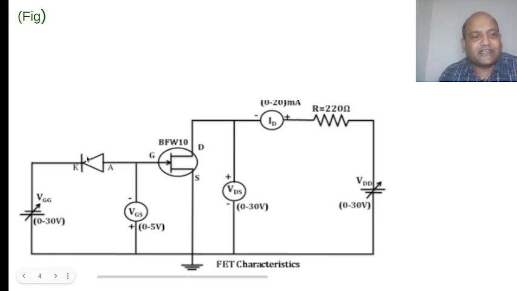Polarity is always connected here, positive and negative on this side. If you don't use this diode, no problem; you can remove this diode also. If you connect the diode in forward bias, you will get a 0.7 volt drop, and that 0.7 volt drop will help you in calculating the biasing for this JFET, junction field effect transistor.